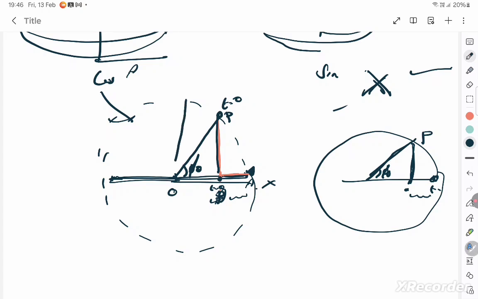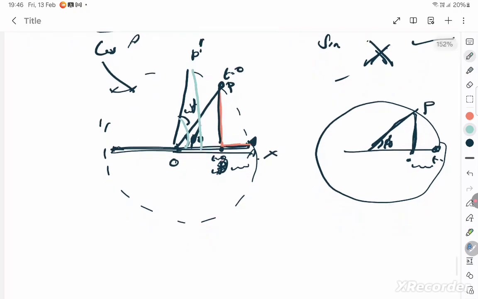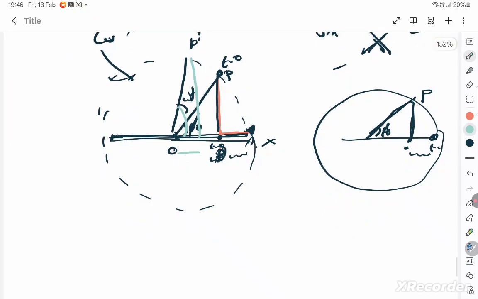Now from P, it's moving to another point, P dash, which means this angle is omega t. Therefore, for the total angle, now I'm going to make P dash into a right triangle. So then can you see the whole angle becomes omega t plus phi naught? And the displacement is always measured from the mean position. X from the mean position.